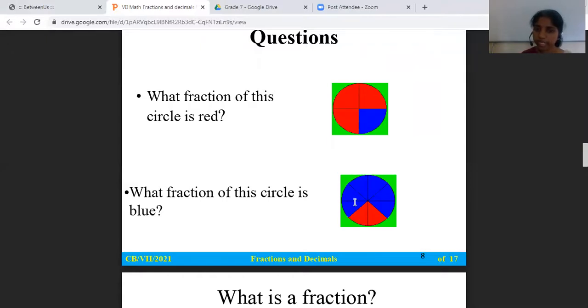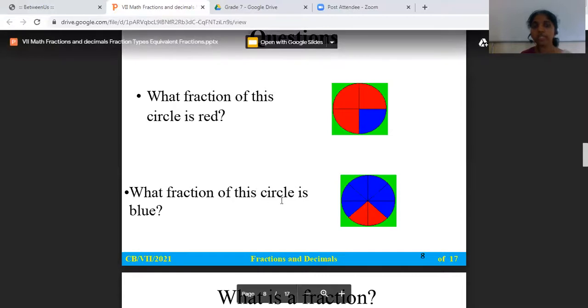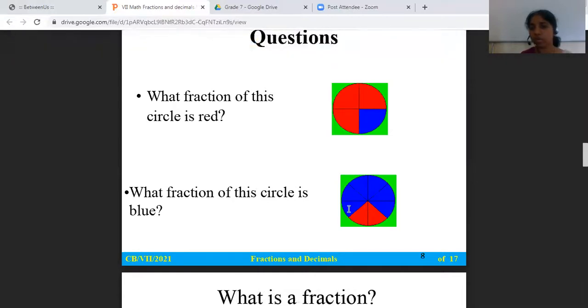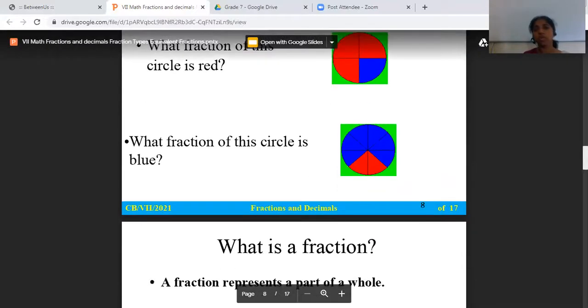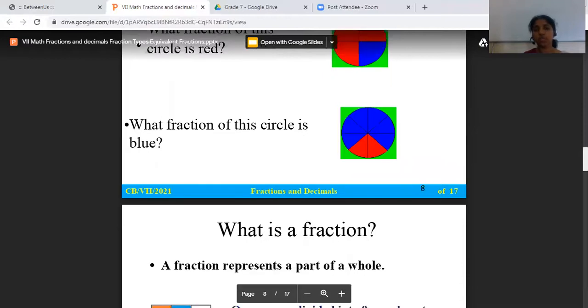So out of these 8 equal parts, what fraction of the circle is blue? Let us count. We'll start from the left. 1, 2, 3, 4, 5, 6. So what fraction of the circle is in blue color? Yes, 6 by 8. 6 by 8 fraction of the circle is blue. So now you have clearly understood what a fraction is.